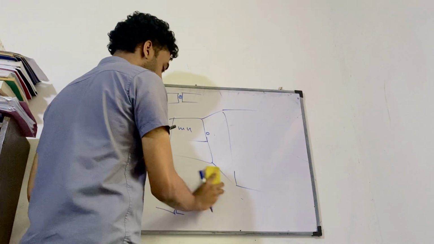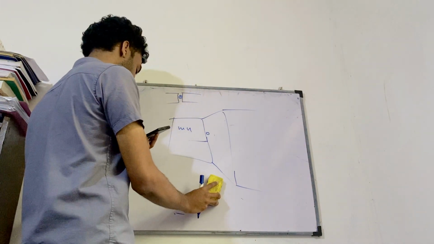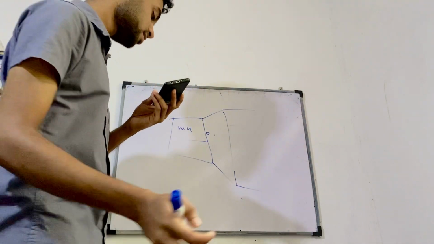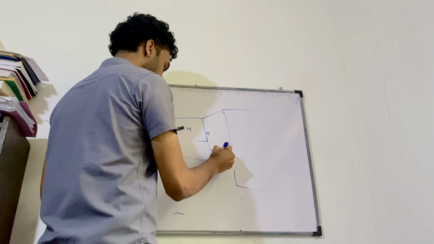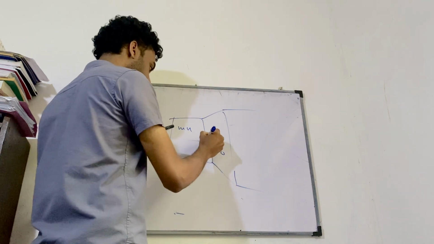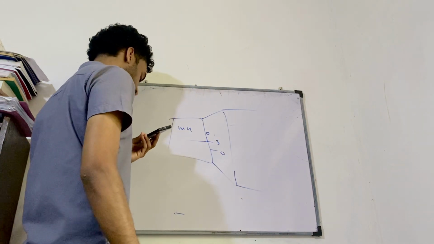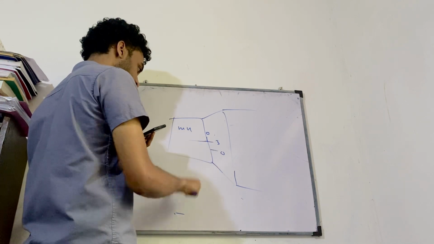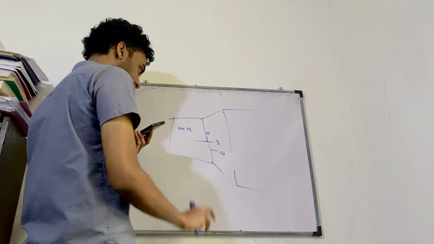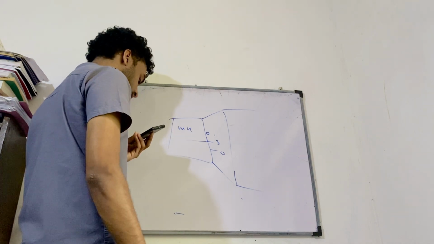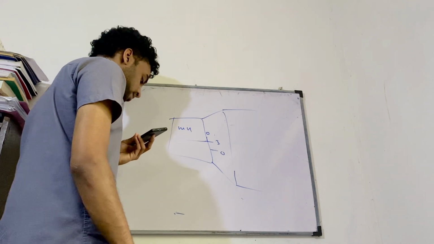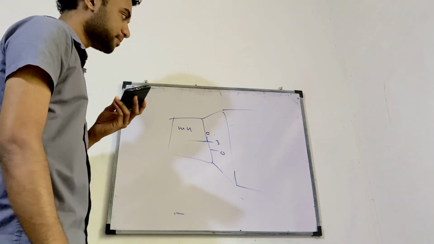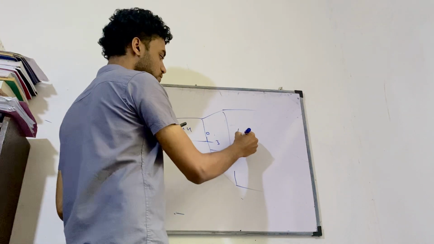If you look at figure A, you can definitely see a reading. You can see the zero of the main scale and the third division of the circular scale, and these are in millimeters, remember that. They have given the pitch of the screw to be 0.5 millimeters. You know, least count is equal to what?